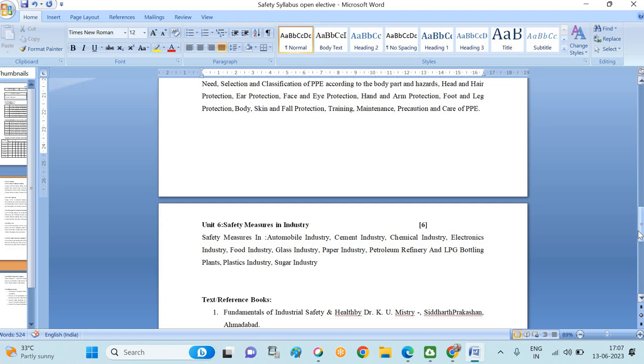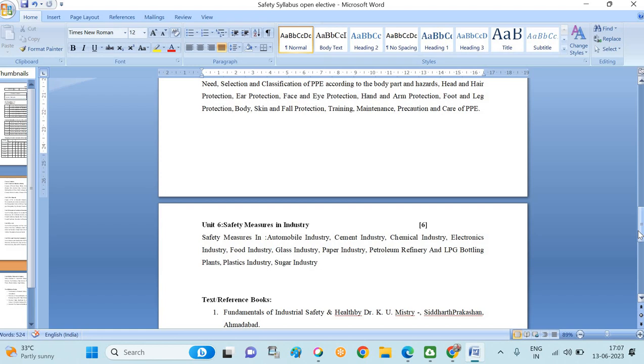Suppose after completing BTech I want to work in the automobile industry, then what basic safety measures are required? We will see what safety measures are required for the automobile industry, as well as the cement, chemical and electronic industries. Whatever the different industry sectors, what common instructions and safety precautions we need to take care of, all that content is included in the 6 topics.